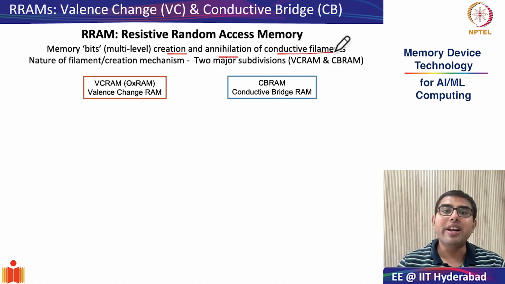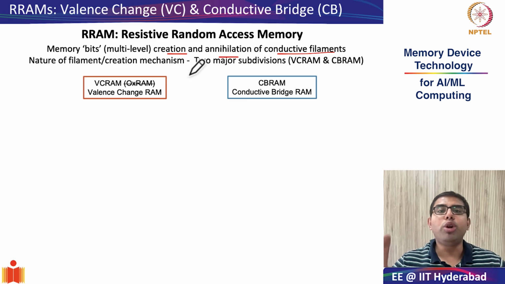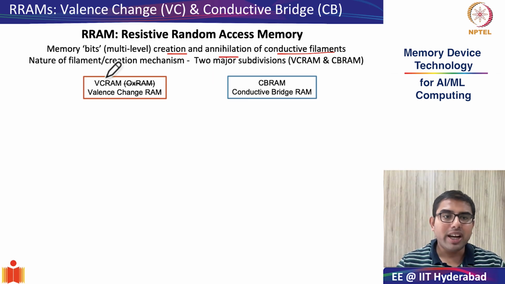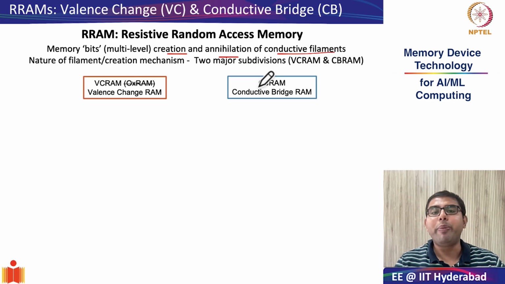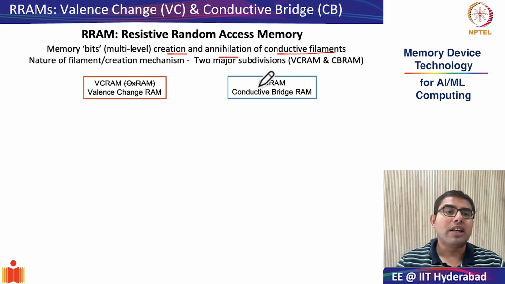Now, depending on the nature of these conductive filaments, RRAMs are divided into two main subclasses. One is your VCRAM or your valence change random access memory, and other is called CBRAM, which is also called conductive bridge random access memory. So let's begin with VCRAM first.